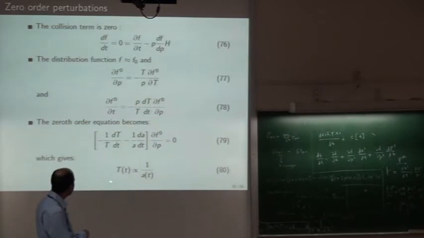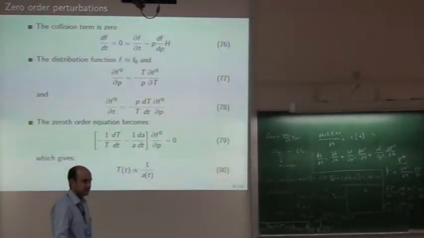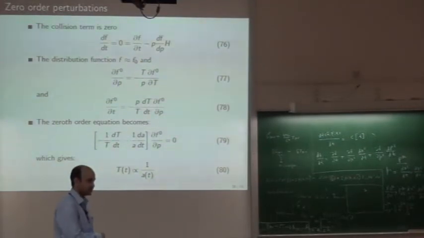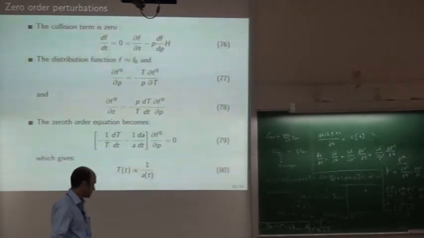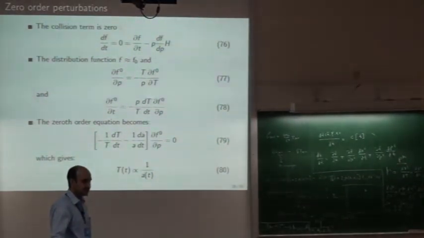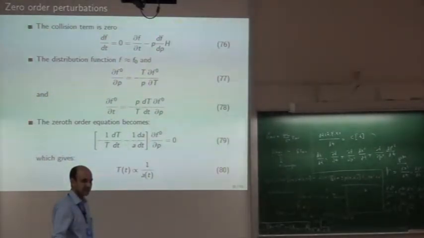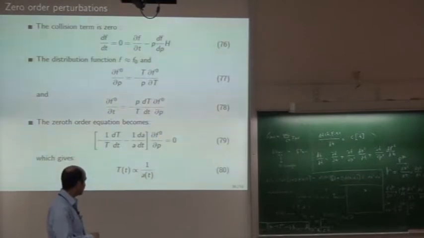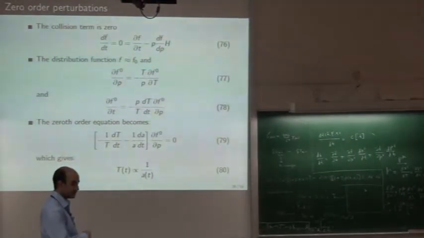The temperature of CMB falls as 1 by a. You may be familiar with this from other courses also. For example, if the temperature of CMB today is 3 degrees Kelvin, then what was its temperature when the universe was 1000 times smaller? It will be 1000 times that, it will be 3000. But that's at 0th order.